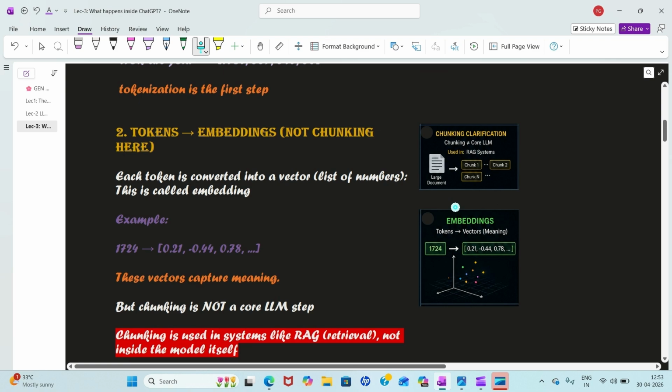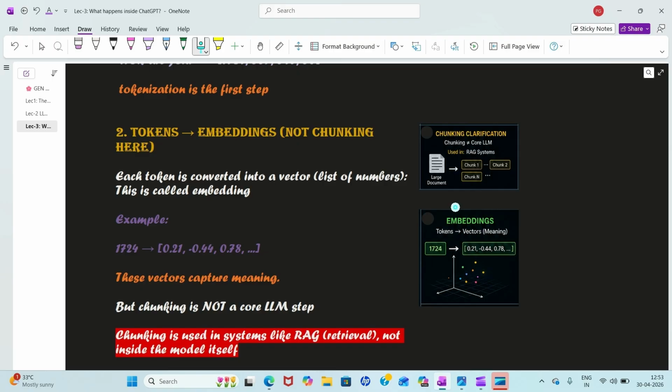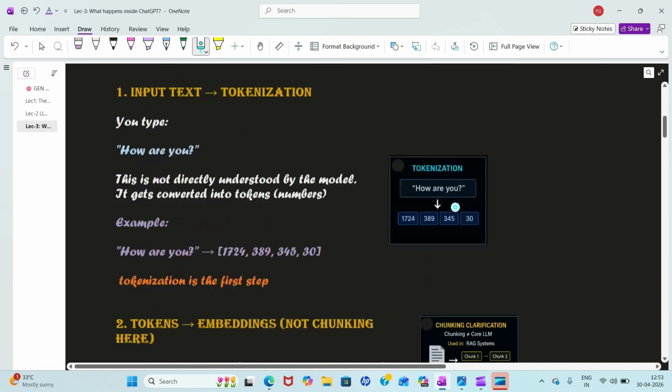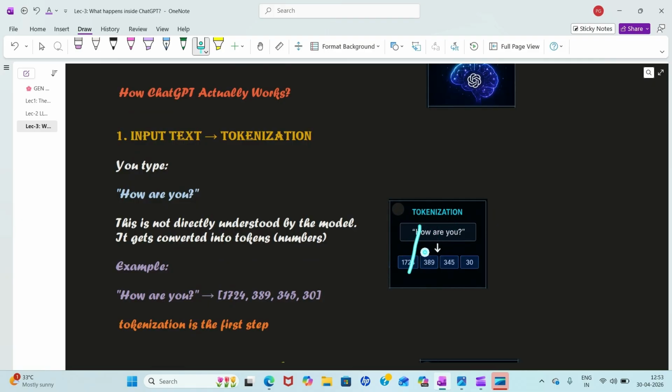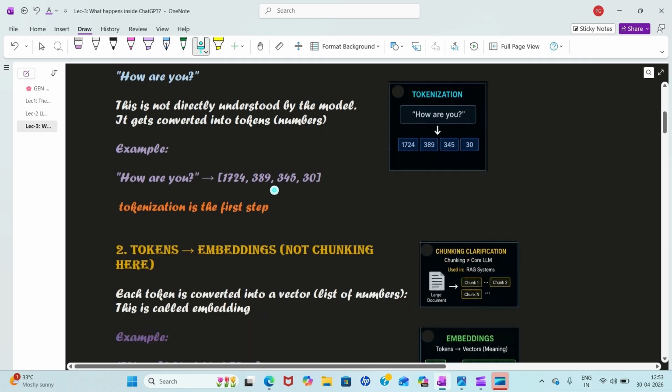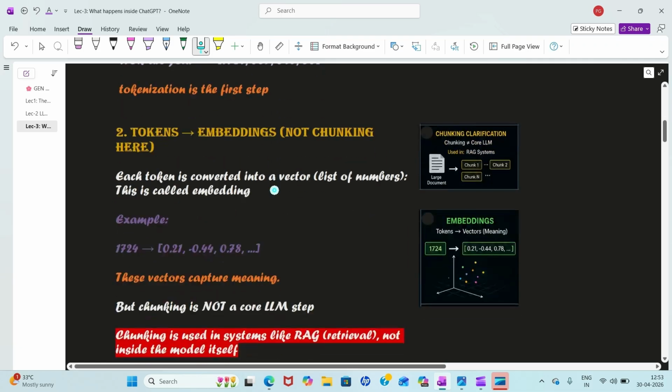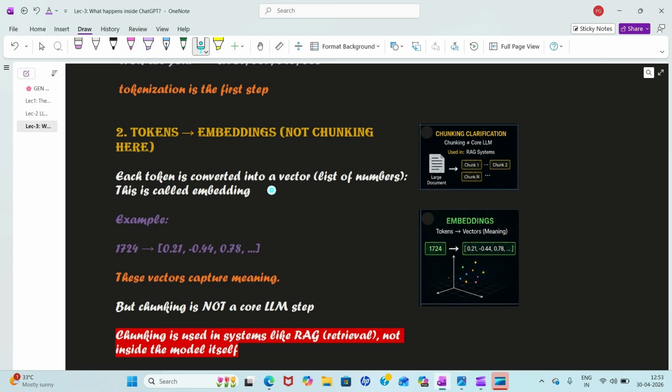After that, each token should be converted into a vector, because after all, our computer does not understand "how are you". It understands only numbers. So in tokenization we have these numbers assigned. But are these numbers stored in a matrix anywhere, or are they just random numbers? If everything is scattered, how will a computer understand? So for that, we have to assign these into a vector, a list of numbers that represent their meaning, right?